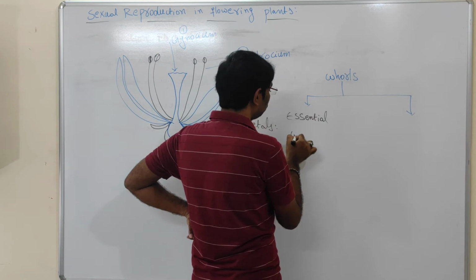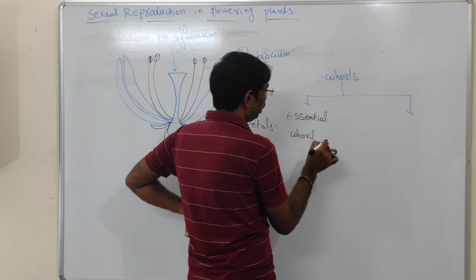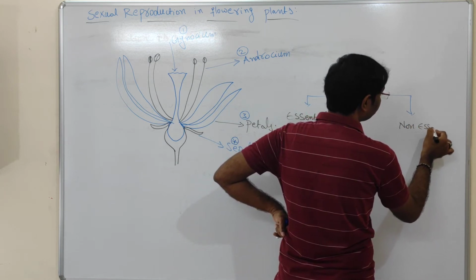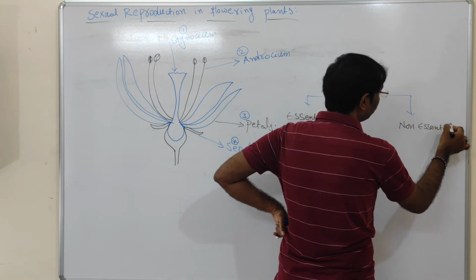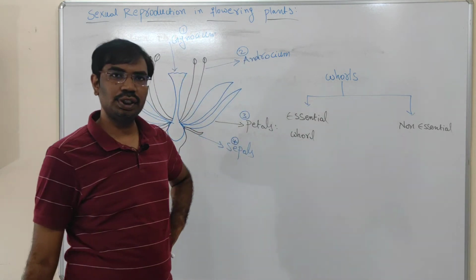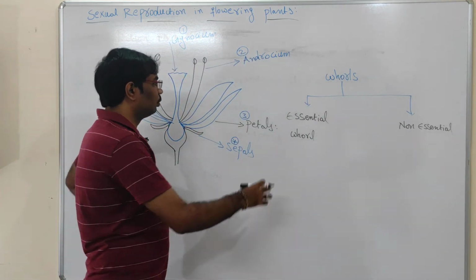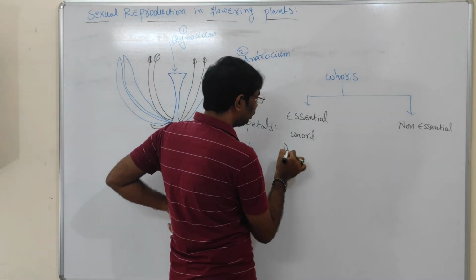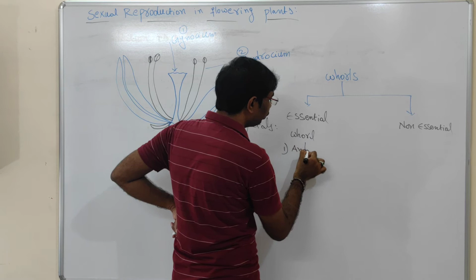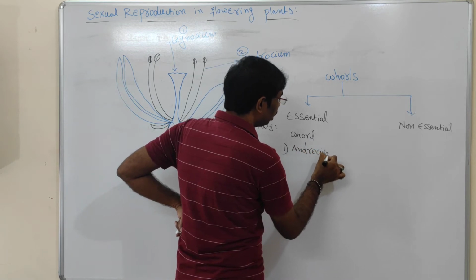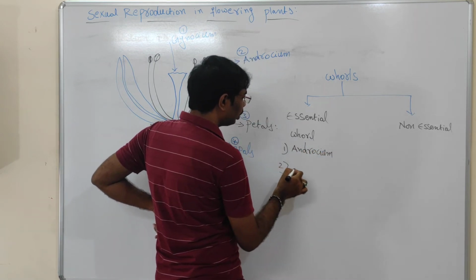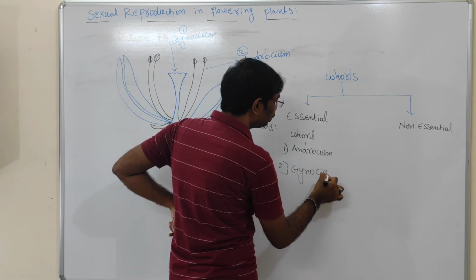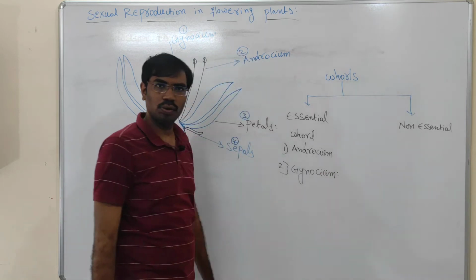Essential whorls and non-essential whorls, 2 types are present. What is the essential whorl? The essential whorl contains androecium, the male reproductive structure, and another one is the female reproductive structure, that is called gynoecium. So androecium and gynoecium are called essential whorls.